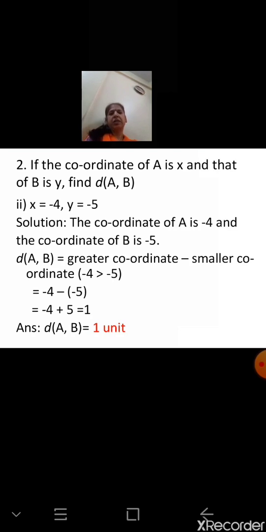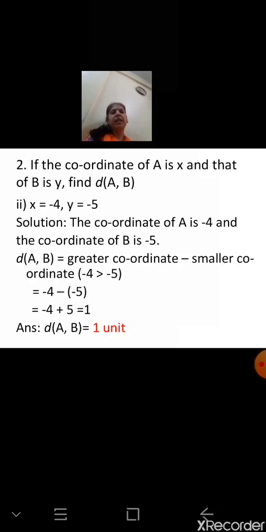Now the next question. Here x is equal to -4 and y is equal to -5. The coordinate of A is x, and x is equal to -4. So we will write the coordinate of A is -4 and the coordinate of B is -5. So the distance between the points A and B: the formula is the same, the steps are the same.